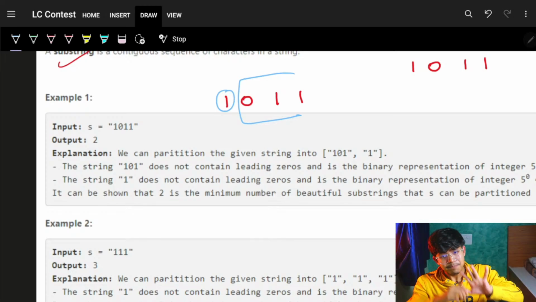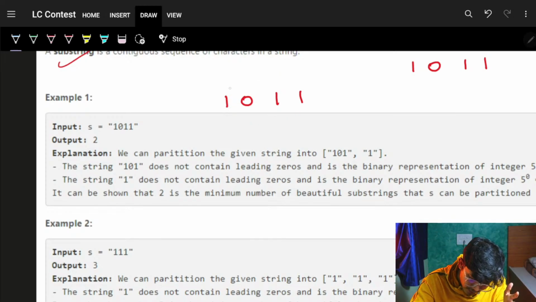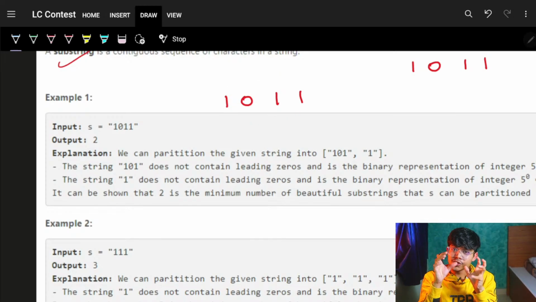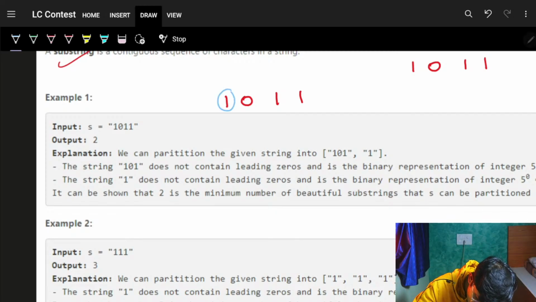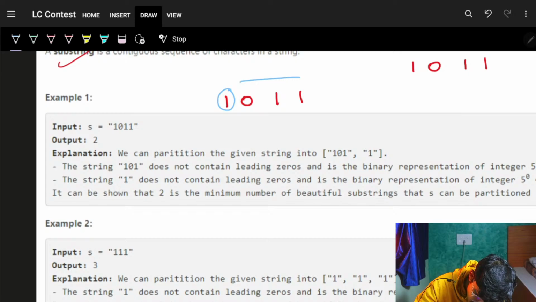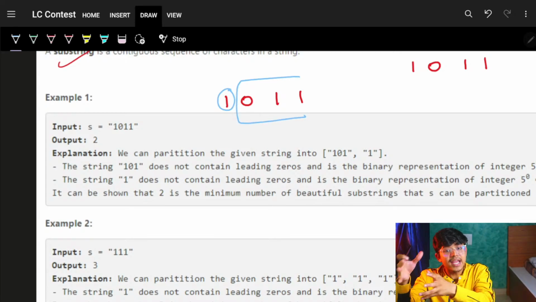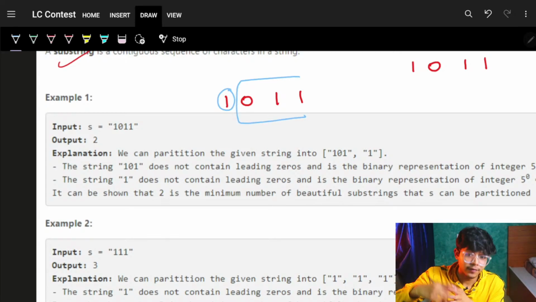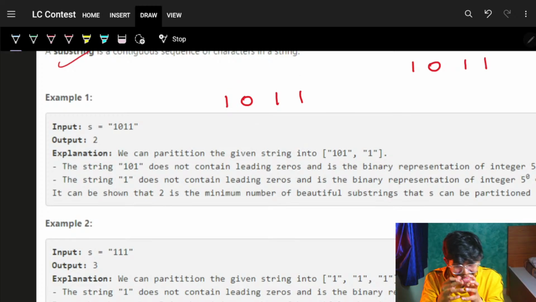But it is just taking one substring at a time. So I can try all these substrings, and then think of the remaining part, and again try all the substrings.